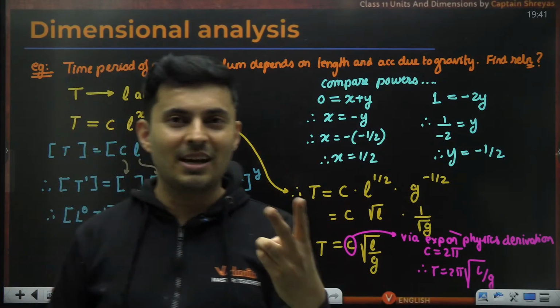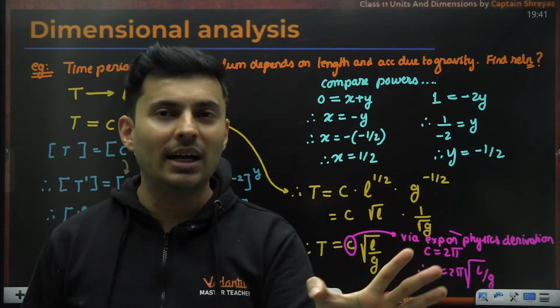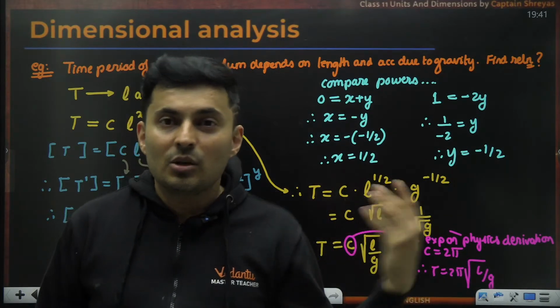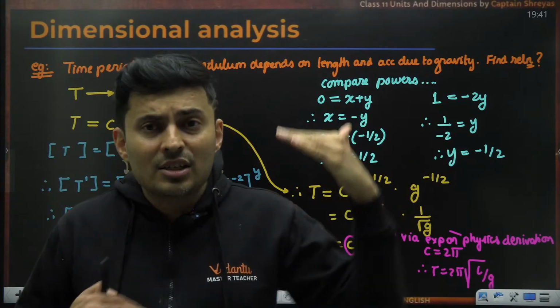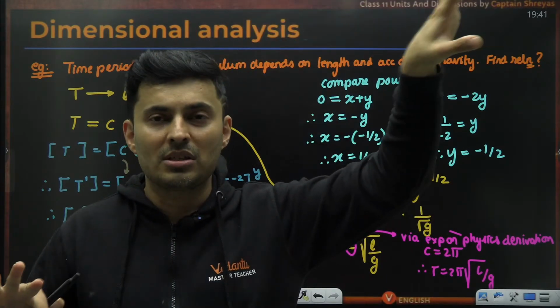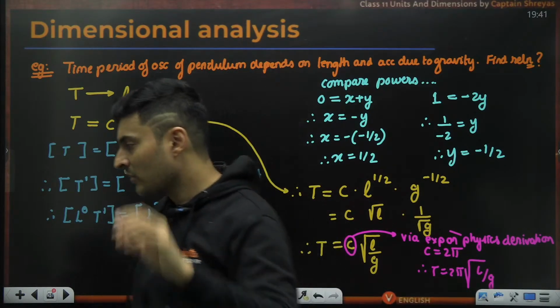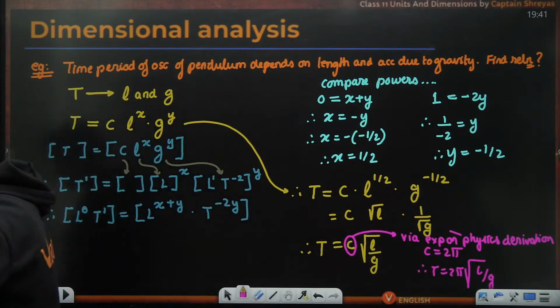Unless both the options have same root L by G, but the constants are different, that you can't eliminate, because obviously you can't determine the constant, but at least you will narrow down on the options, or you would be eliminating certain options which can't be possible. That is the use of this method. Is this absolutely clear? Yeah. Dimensional analysis, you tell me, warriors, isn't it easy?